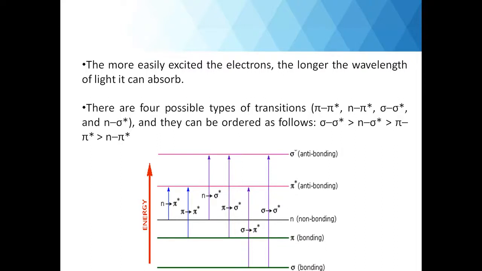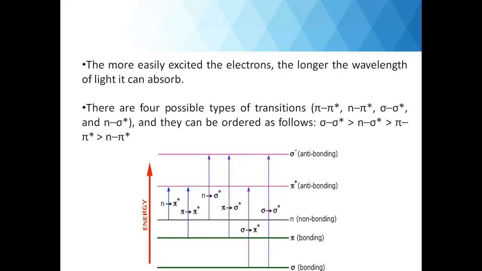Four types of transitions are possible, as you can see in the diagram. Pi to pi star, that is bonding pi to anti-bonding pi. Next is n to pi star, that is non-bonding orbital to anti-bonding pi. Then sigma to sigma star, that is bonding sigma to anti-bonding sigma, and n to sigma star, that is non-bonding to anti-bonding sigma.